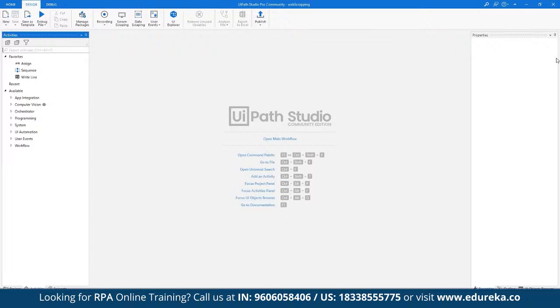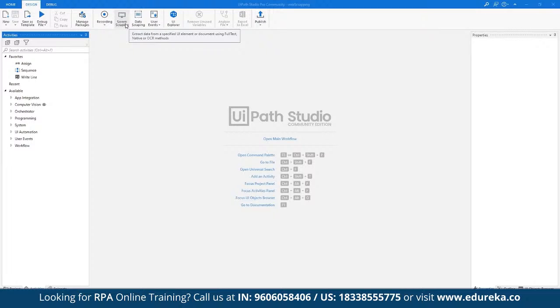Then we have the options available for scraping. Basically, in terms of scraping, we have two components available: screen scrape and data scrape. Screen scrape is for when we have any image or any software open, or anything visible in the window. For example, even if some kind of video is still running, we can scrape the data available from any of the elements currently displayed on the screen.